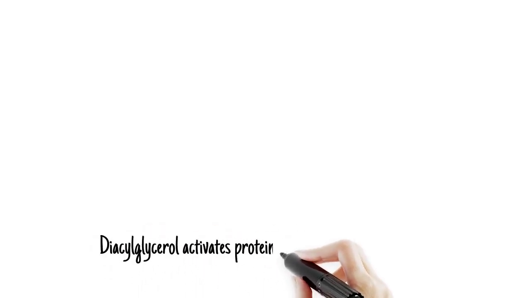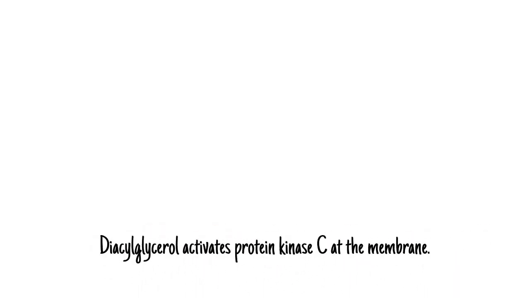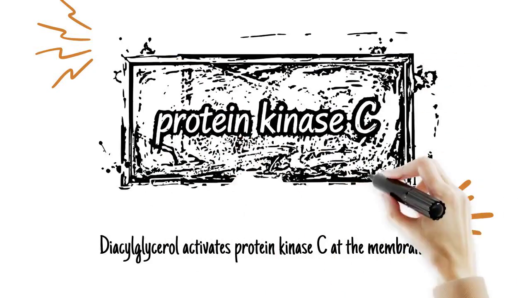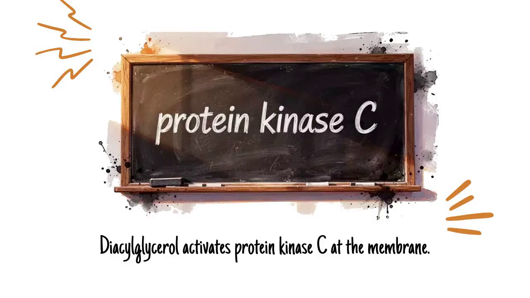Diacylglycerol remains in the membrane and activates a family of enzymes called protein kinase C. These kinases phosphorylate ion channels and can either enhance or suppress their function depending on the specific channel and context.